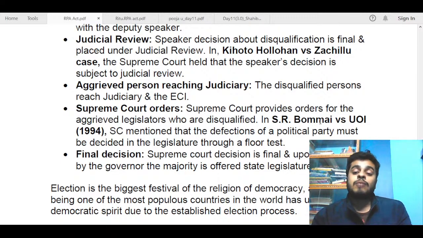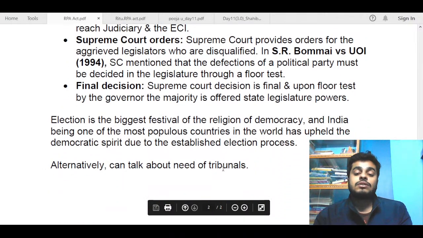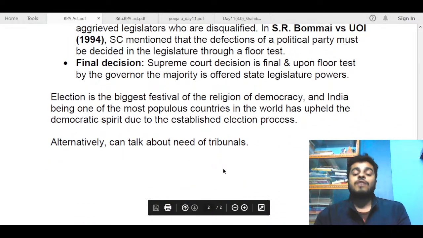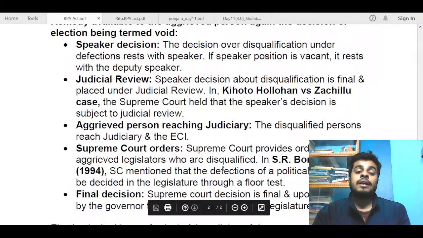And in the S.R. Bommai versus Union of India case, again a pretty famous case, the Supreme Court mentioned that the defections of a political party must be decided in the legislature through a floor test. Whenever such mass defections happen, a floor test is usually done, like recently we also saw in Maharashtra. After that, the Supreme Court decision is final, and upon the floor test by the governor, whichever majority is found in the state legislature is asked to form the government. So these are the remedies available in case of the election being declared void.